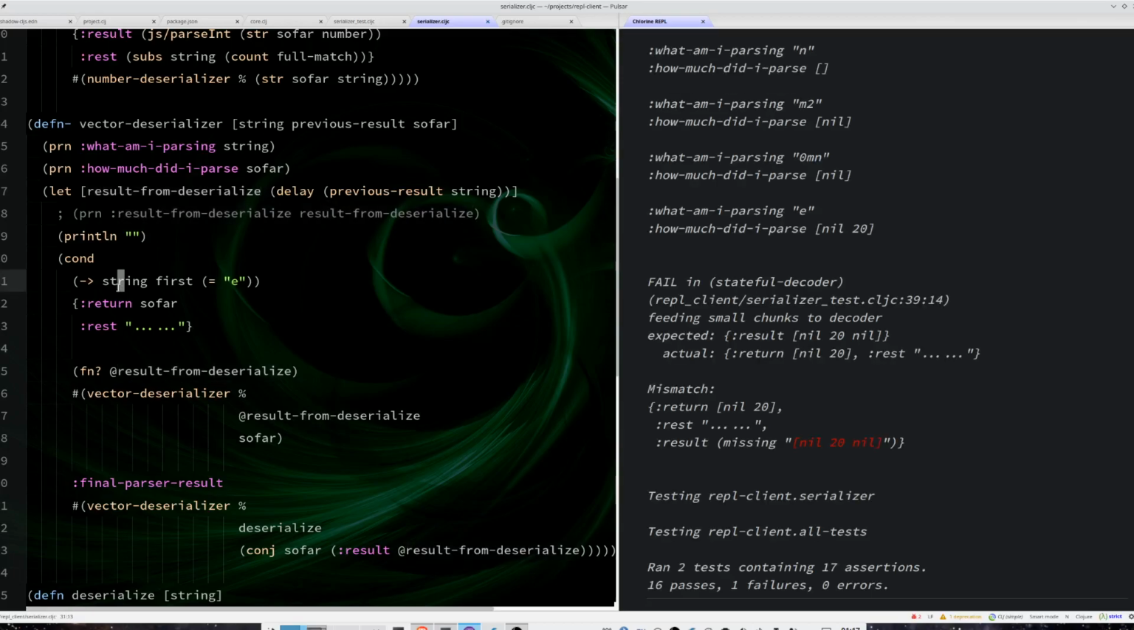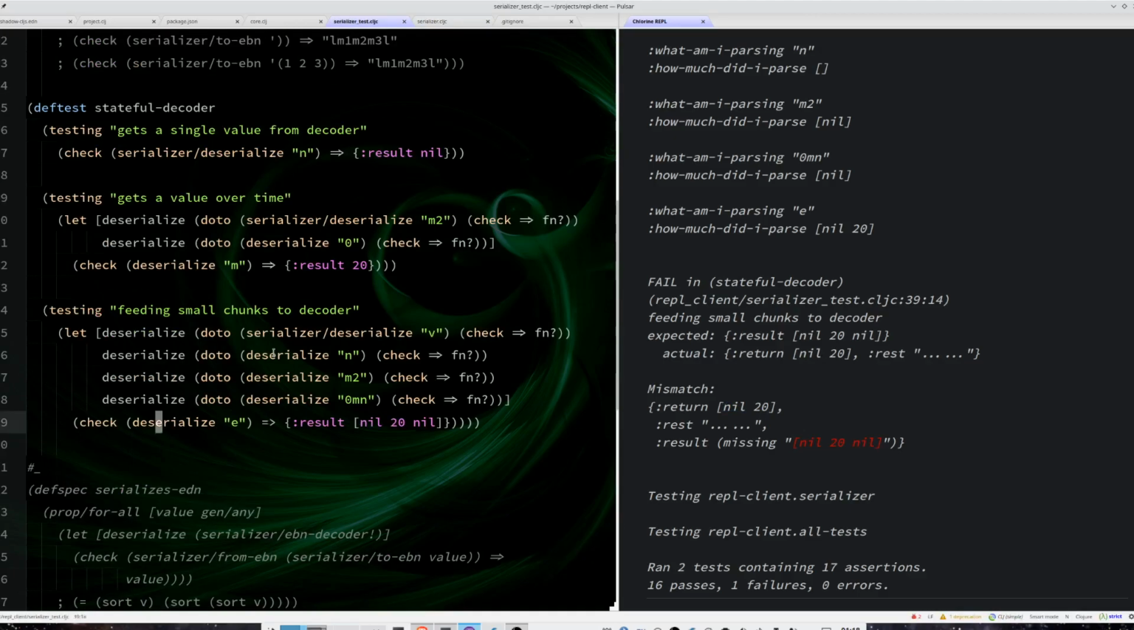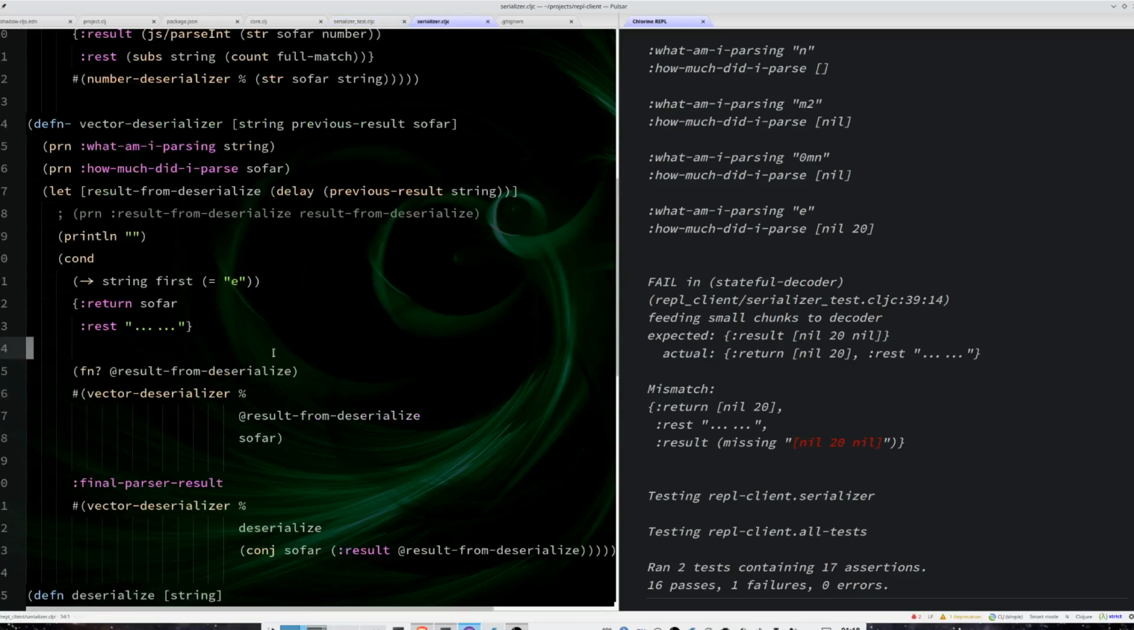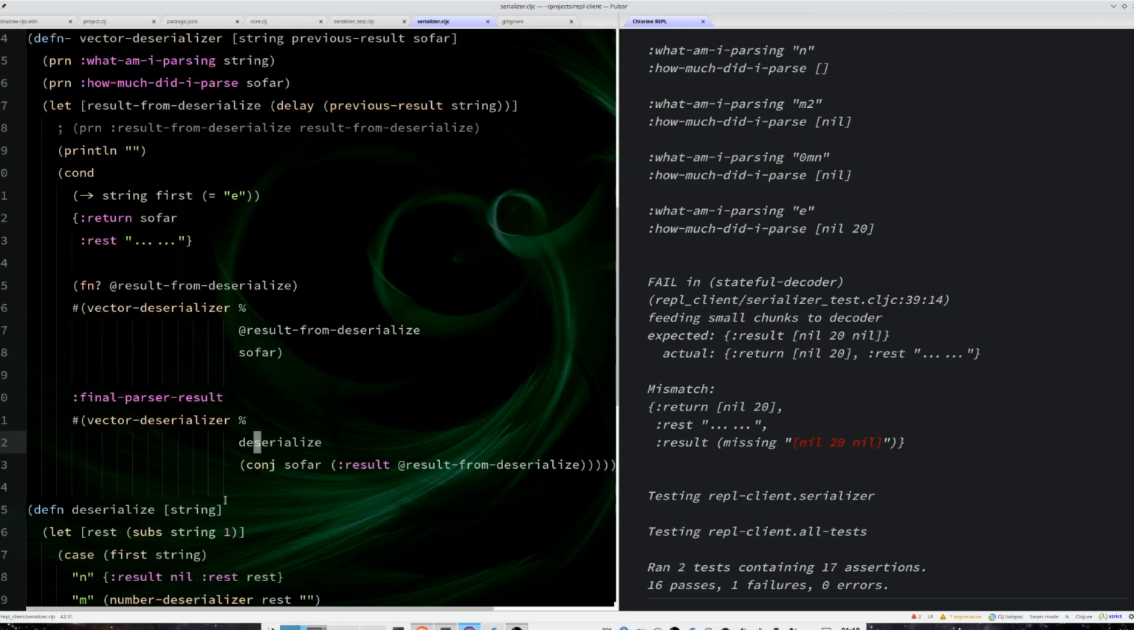So now this code should work, and the result is incorrect. And why is it incorrect? It's missing a nil. It's missing this last nil. And it's easy to see why, because when I got vector deserializer here, I did not do anything about the other part of the result from the serialize. Result from the serialize is a two-element field. It's a result and it's a rest, basically the next things that I want to parse.